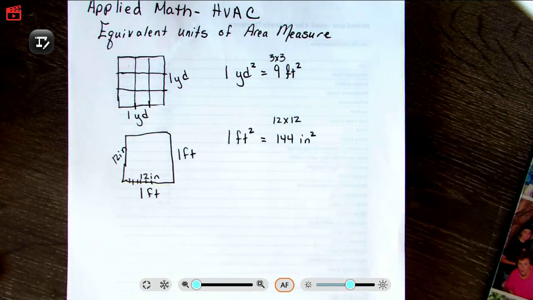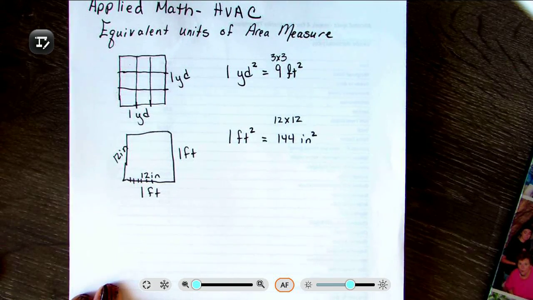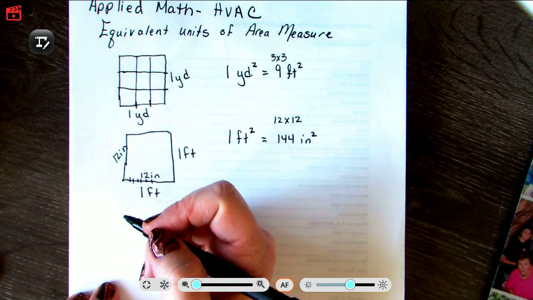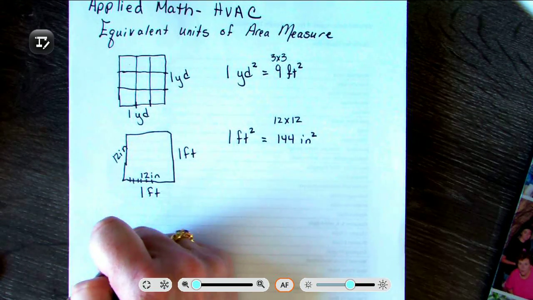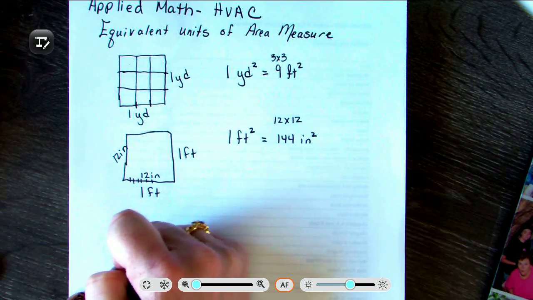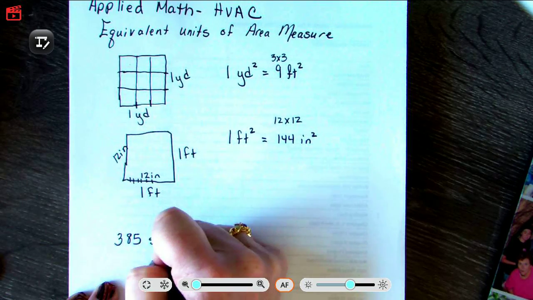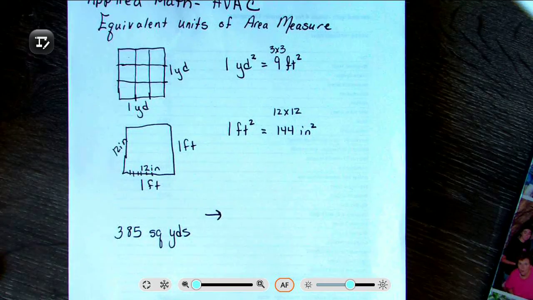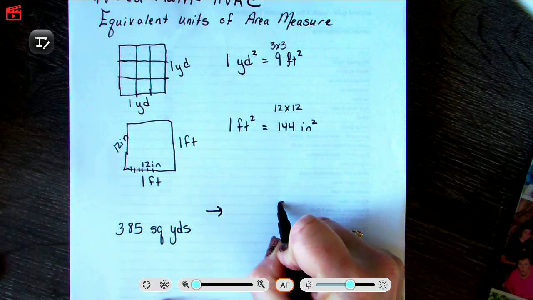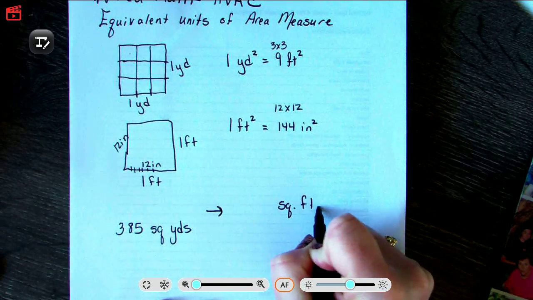So let's just do a couple to remind us how we did this. Let's say I have something that is 385 square yards, and for whatever reason I want to convert it into square feet.